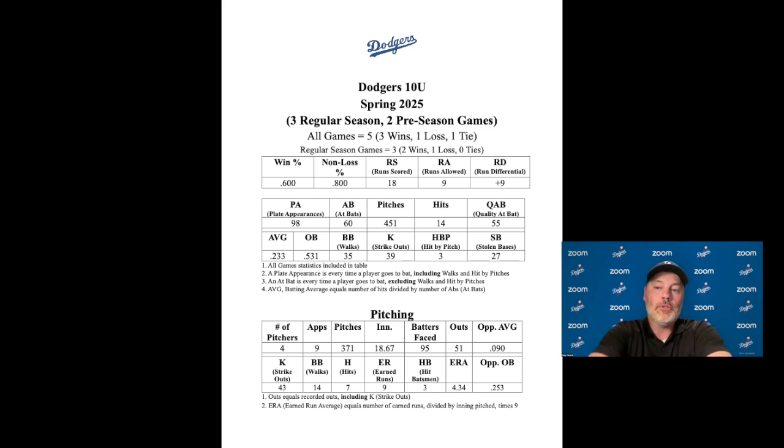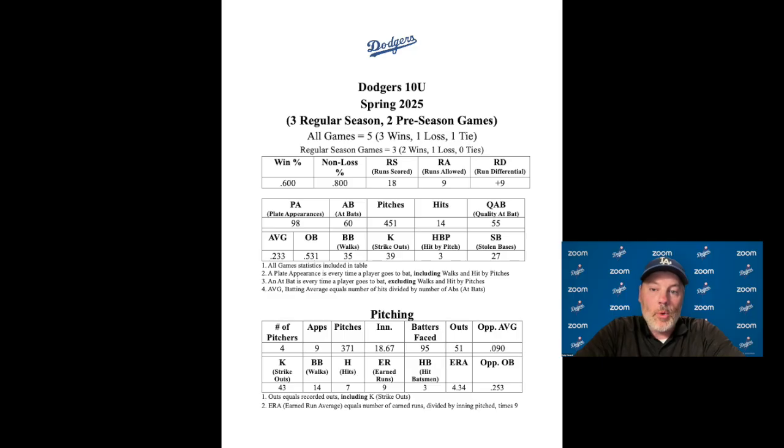Another common thing that you'll see is runs scored and runs allowed. So runs scored, or RS. So far in those 5 games, we've scored 18 runs and we've allowed 9 runs. Now, RD stands for run differential. That is the difference in how many runs we have scored and how many runs our opponents have scored. And ours right now is +9, which is really, really good for us. That means we've scored 9 more runs than our opponents. You want that number to be in the plus area, okay?